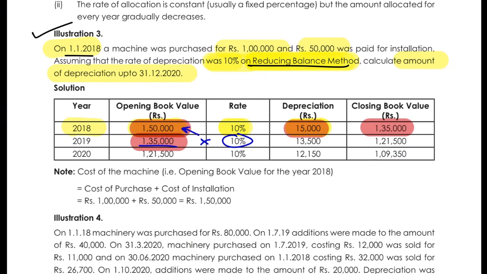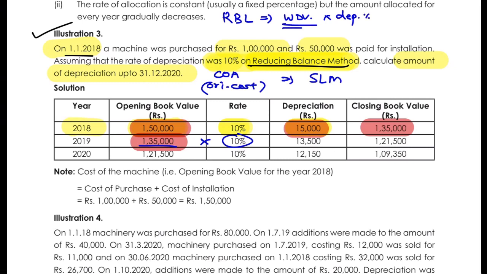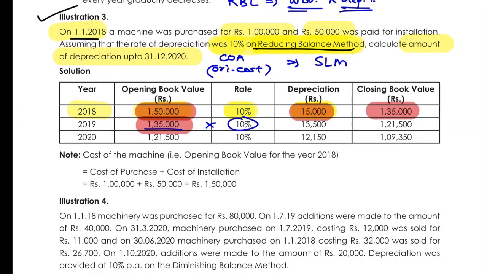Because if we multiply on 1 lakh 50,000, then it will be the straight line method. Straight line method always multiplies the depreciation rate on the cost of the asset, that is, the original cost. This is your straight line method. But reducing balance method charges the depreciation on the WDV. On WDV, it charges your depreciation. So 1,35,000 was the WDV over here from the previous year.